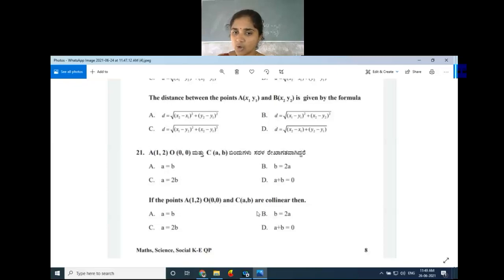What is the length of AB actually? Yes. See, AB length. A starts from here. Place 1. See here, 1 to 2 means 1 unit covered. So then 2 to 3 means 2 units covered. 3 to 4 means 3 units covered. So option C is the right answer.